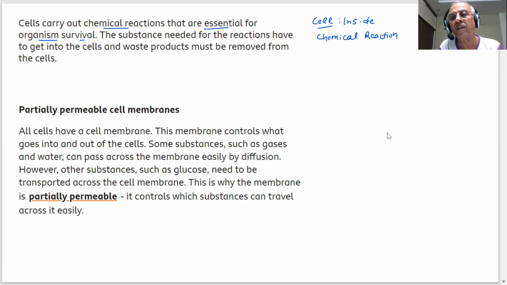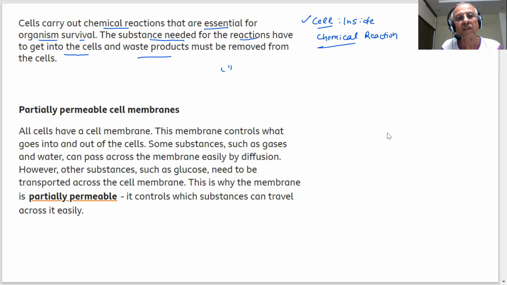These reactions are required to make the compounds which we need to make food for the cells, to make whatever the cells need. But there will be some waste products whenever a reaction takes place. So the substances needed for the reaction should go inside the cells, and waste products should be removed from the cell. It's important. Every chemical reaction is taking place inside the cell.